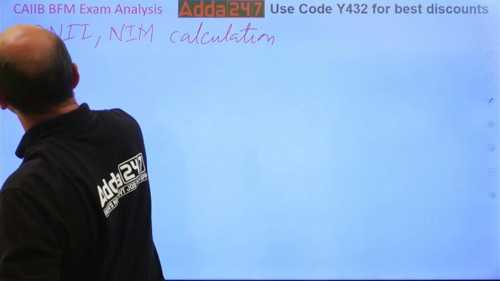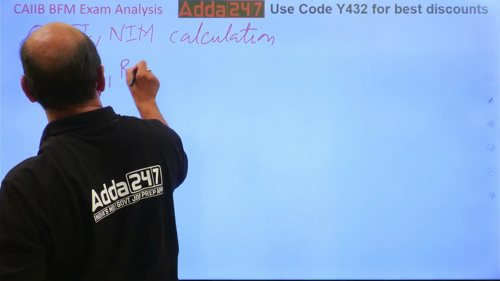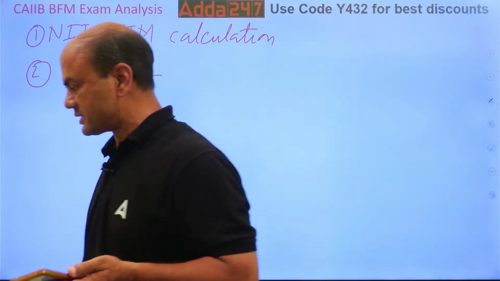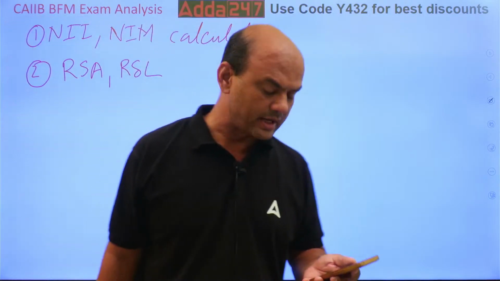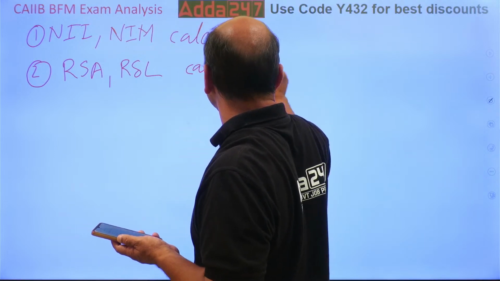Second one was RSA and RSL. There was a case study. This I have taken yesterday only in the revision. Savings and FD are RSL. CC and term loan are RSA. Cash is not an RSA, and current account is not an RSA. So that case study was asked again, the RSA, RSL case study.